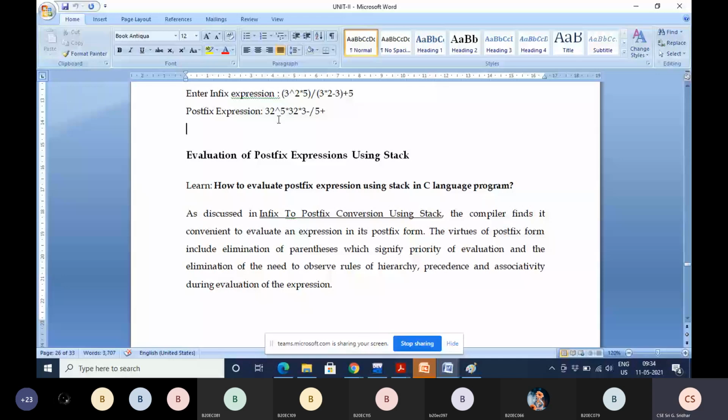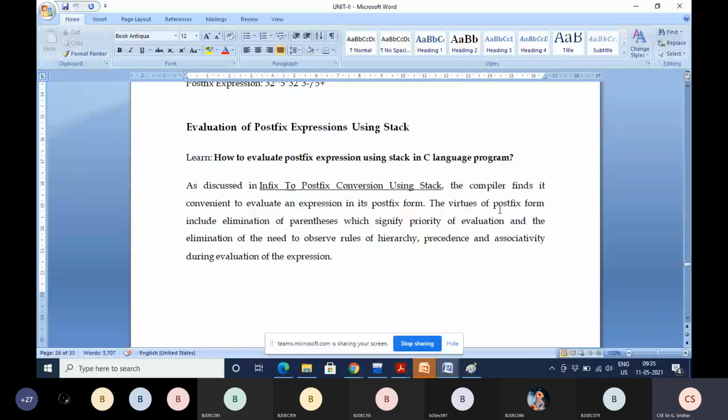Just scanning from left to right, whenever you find an operator, the previous two values should be considered to perform the operation.